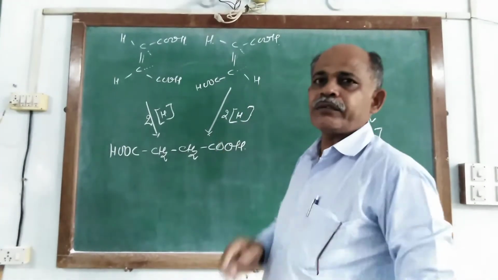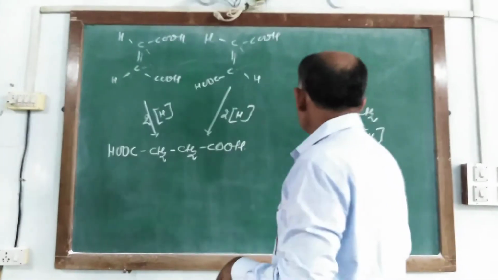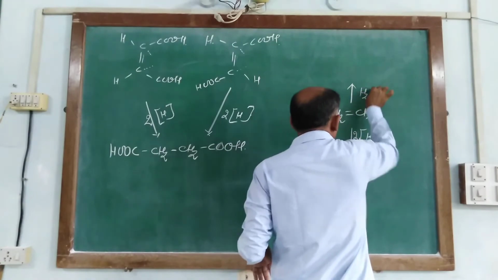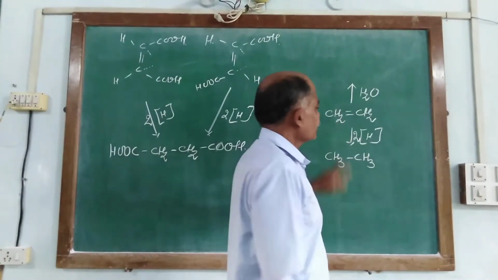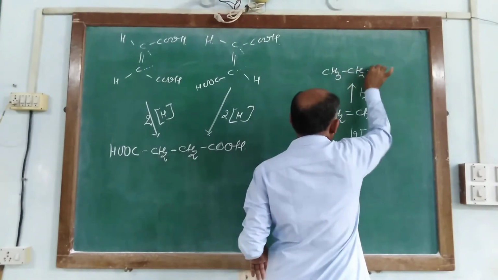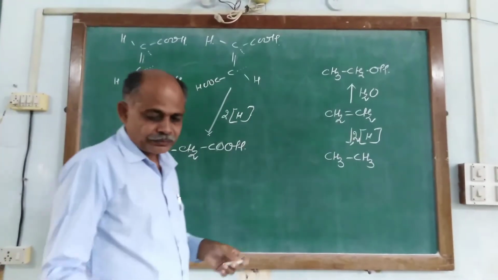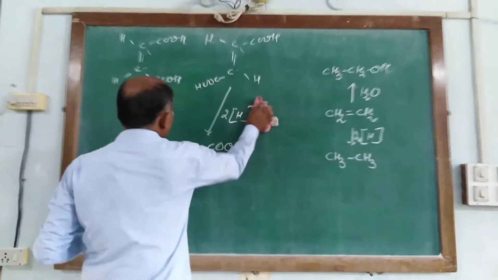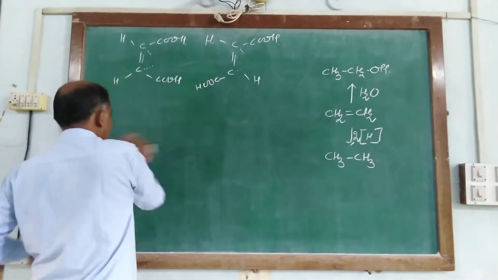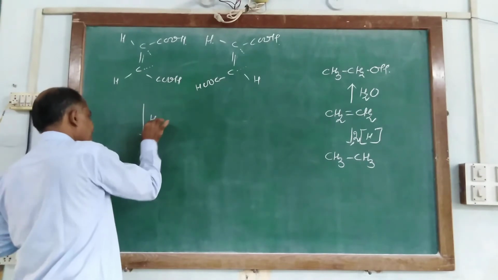Now, another piece of evidence for similar proof: when ethylene reacts with H2O, we get CH3, CH2 and ethyl alcohol. So similarly, when both the acids react with H2O, this acid reacts with H2O.